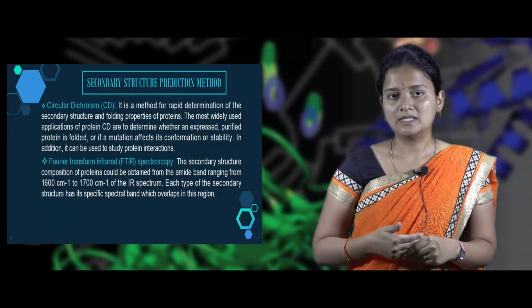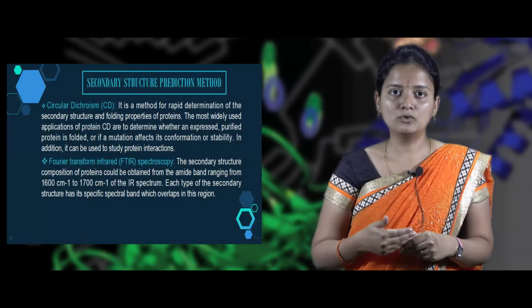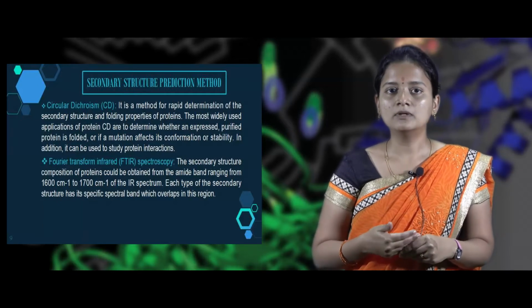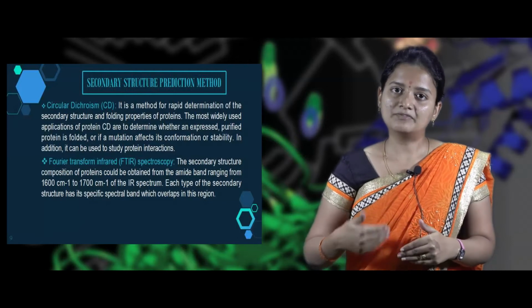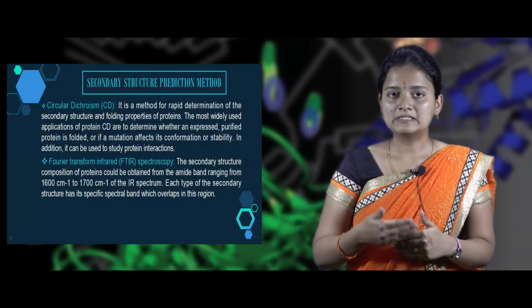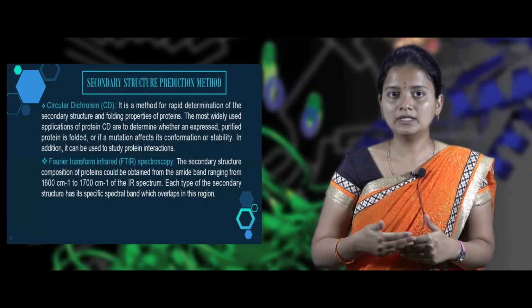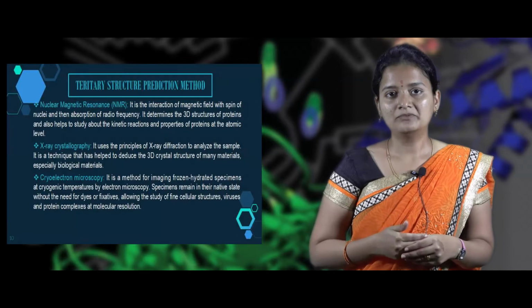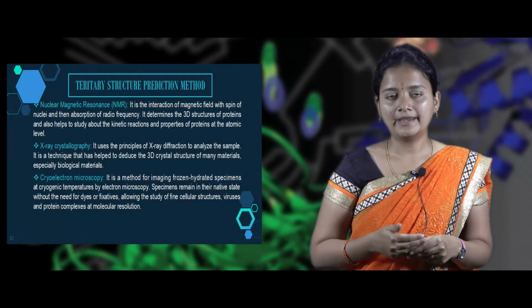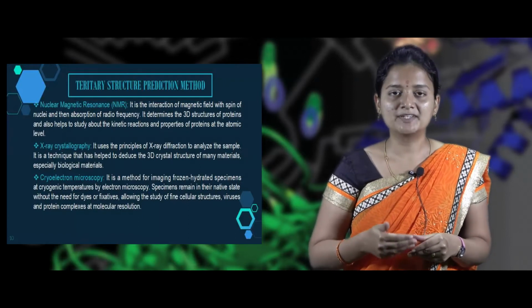By this frequency, we are able to get the amide groups present in the protein. And we also know that proteins have different spectral bands at different regions. So based on the spectral band regions, we will get to know the protein structure in detail with the help of FTIR. Till now we saw the sequencing method and secondary structure protein prediction method.